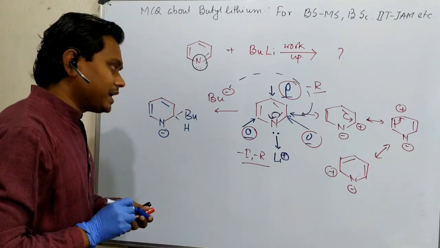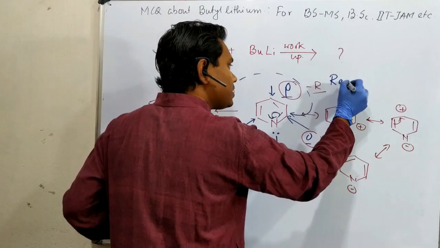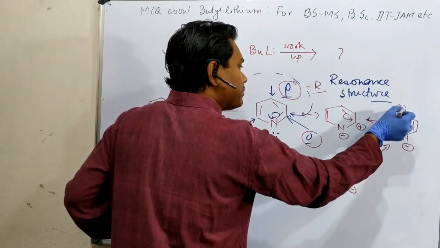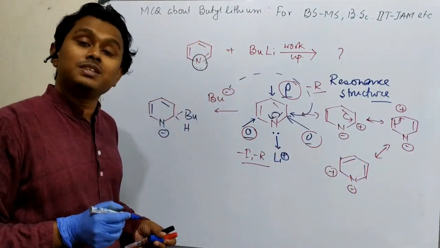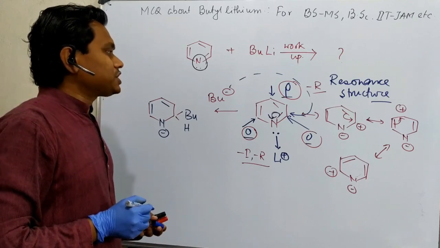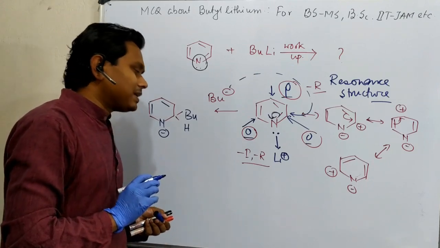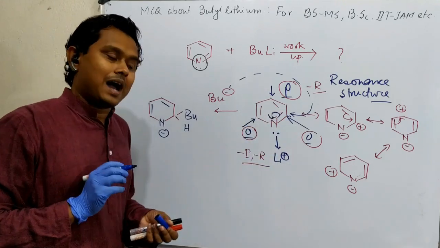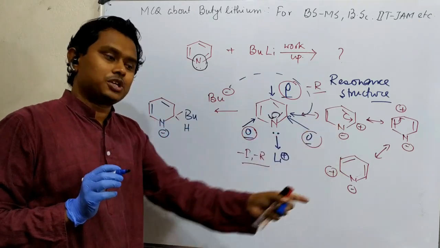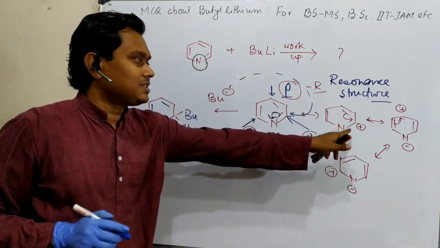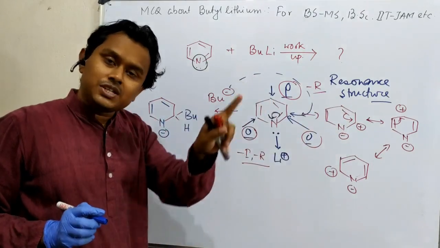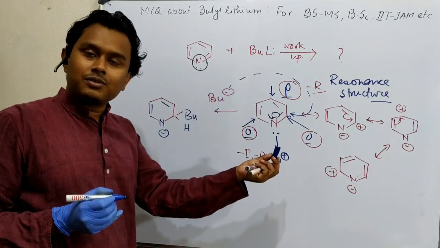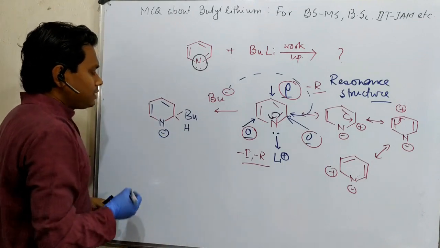Now one important point: when I wrote this resonance structure, it is generally said that the contribution of the canonical form having charge separation is less, because charge separation means destabilization. Then question, why is this still happening? My opinion is not to say that it will remain in charge separated form. I want to say that there is a possibility of charge separation which somewhat increases the electron deficiency at these two centers, which is responsible for the attack happening here. Actually, this is the experimental phenomenon we are explaining.